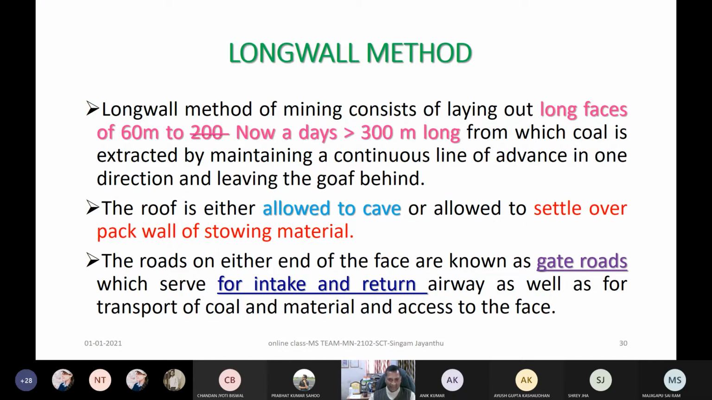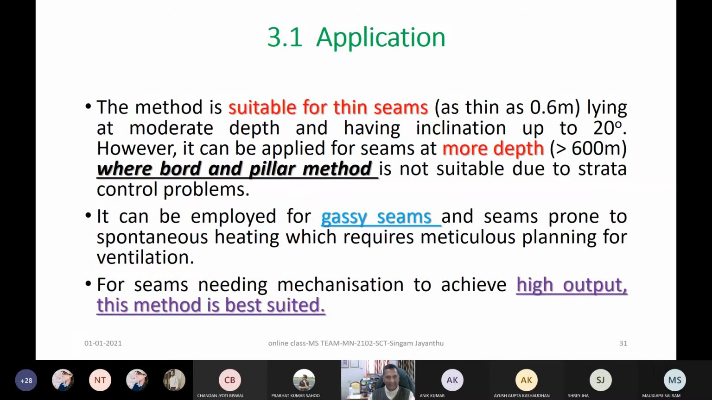And now, if that is the case, then where is it applicable, right? Generally the longwall method is suitable even for thin seams also. Of course, in India, we are not extracting less than 1.2 or 1.5, like that, 1.2, because we have to strike a balance in line with the availability.